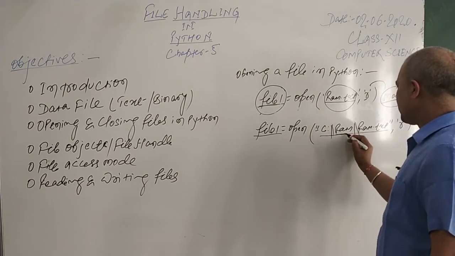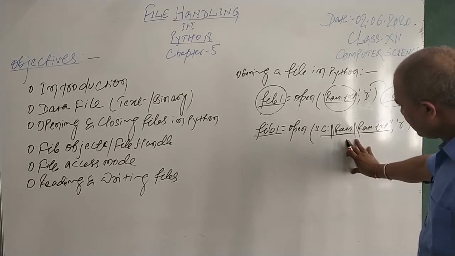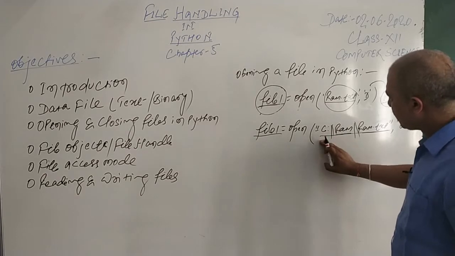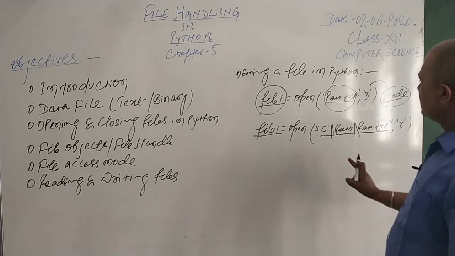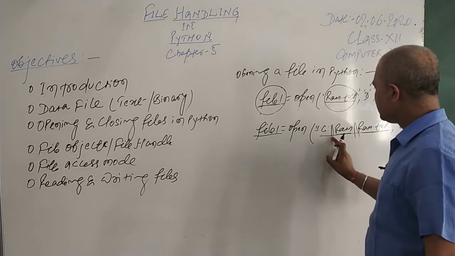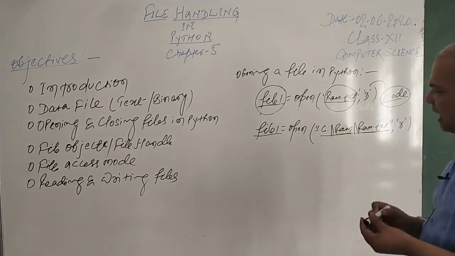Then inside the folder ram, there is a file called ram.txt. Now, the computer will only go to this place, under the C drive ram folder. It will try to search for ram.txt. Here, instead of a single slash, I am using the double slash. Now let's see the reason behind it.